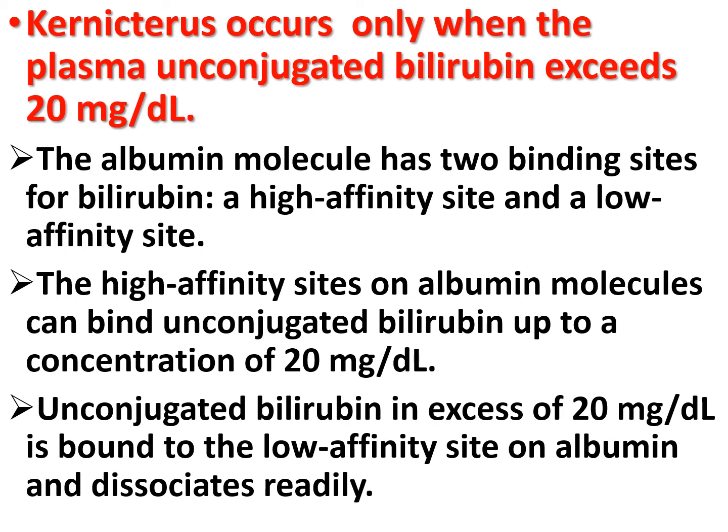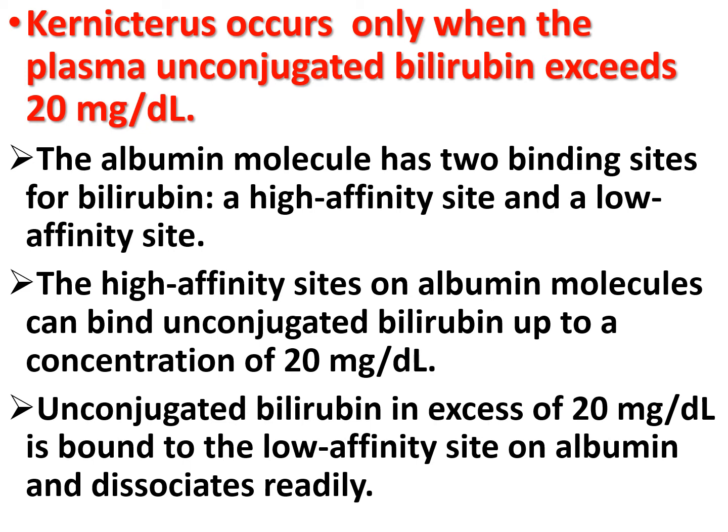Kernicterus occurs only when the plasma unconjugated bilirubin exceeds 20 milligram per deciliter. Why? The albumin molecule has two binding sites for bilirubin, a high affinity site and a low affinity site. The high affinity site on the albumin molecule can bind unconjugated bilirubin up to a concentration of 20 milligram per deciliter. Unconjugated bilirubin in excess of 20 milligram per deciliter is bound to the low affinity site on albumin, so that it can easily dissociate.